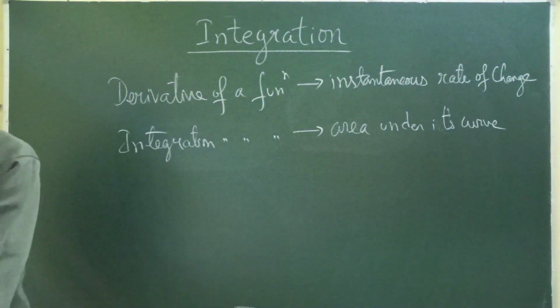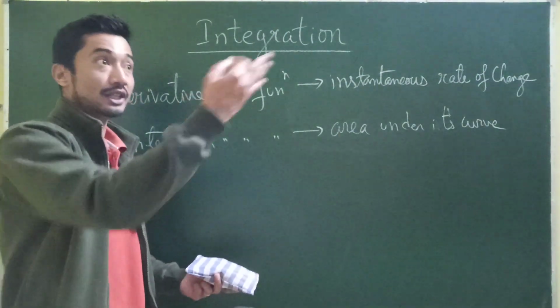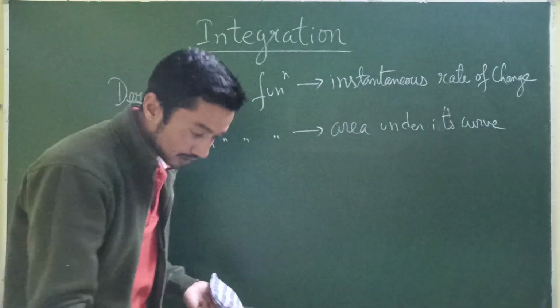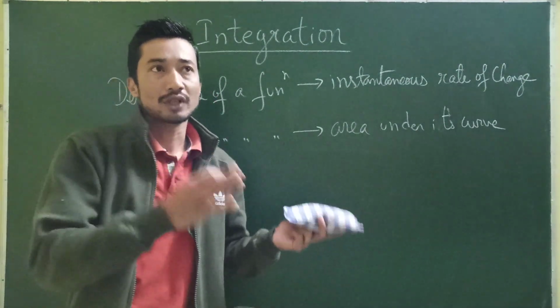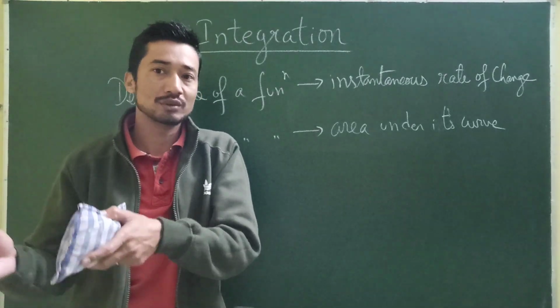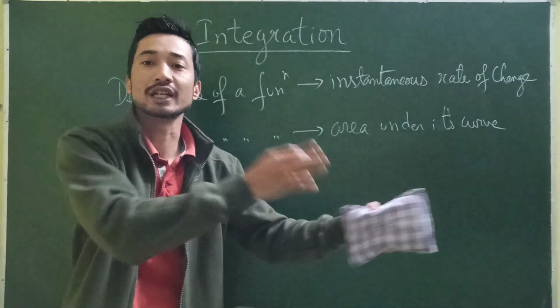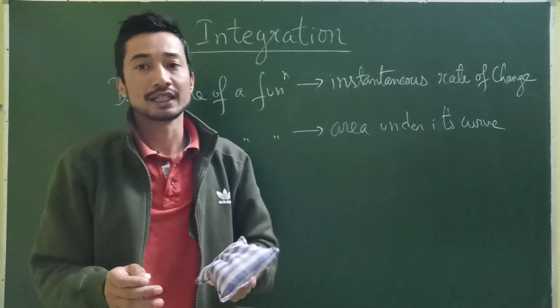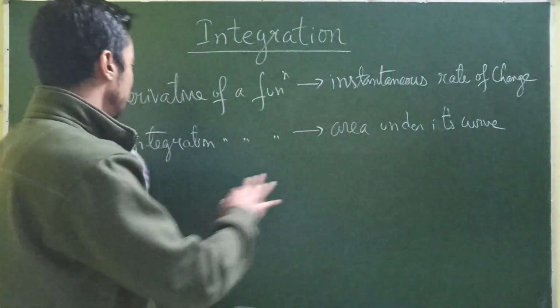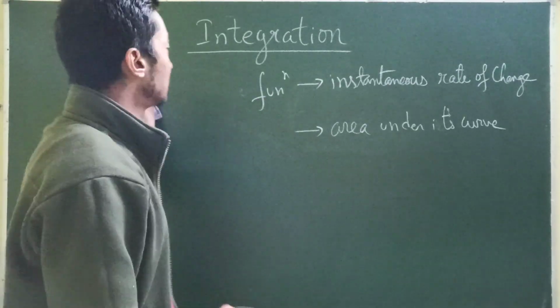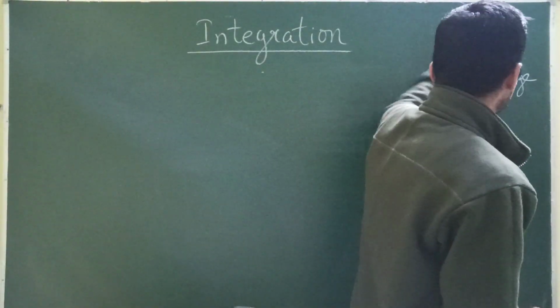It's also of course used to find a function when its derivative is given. That's why it's called the reverse process of differentiation. We can use that derivative to get the function again. That means we can just go back and get the function from where the derivative came. That's why it's called antiderivative, anti-missile, no? Anti-missile. So that's what we are going to learn here.